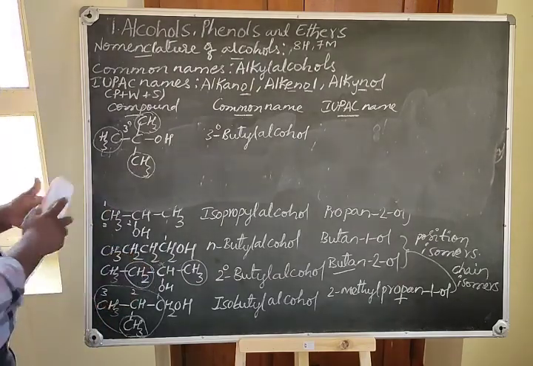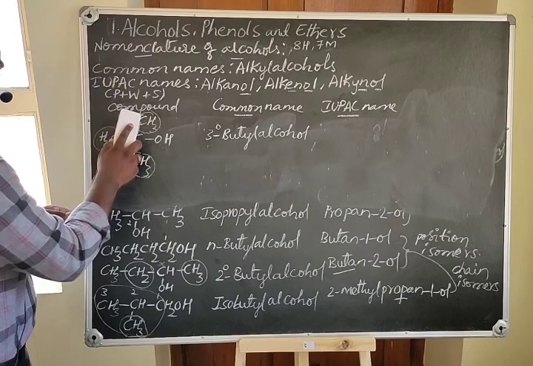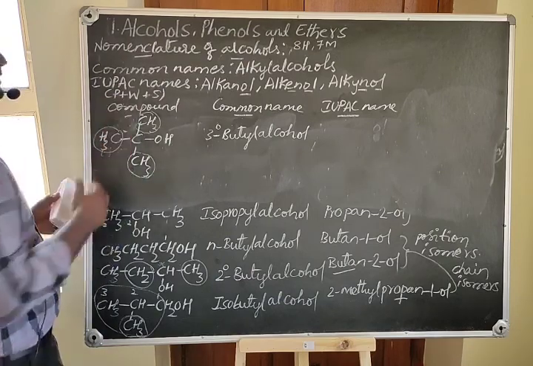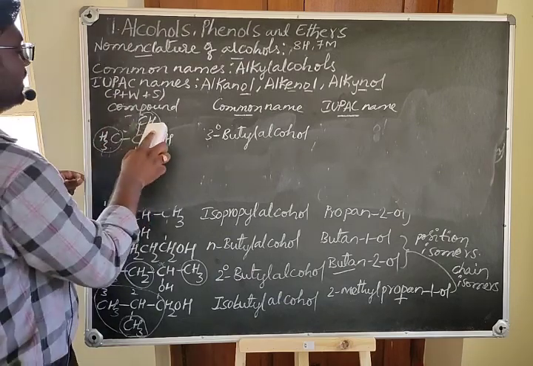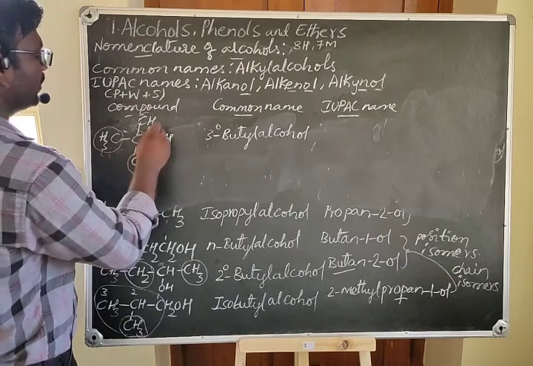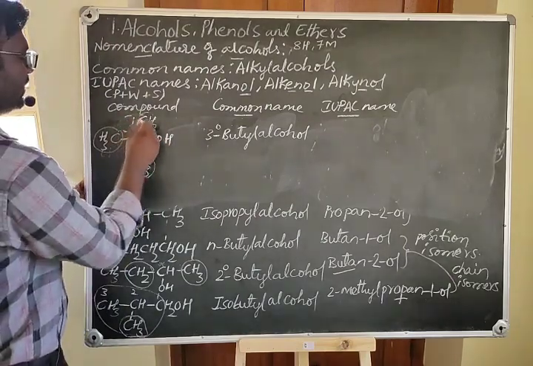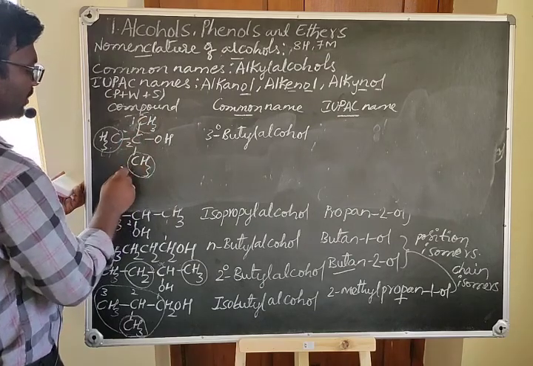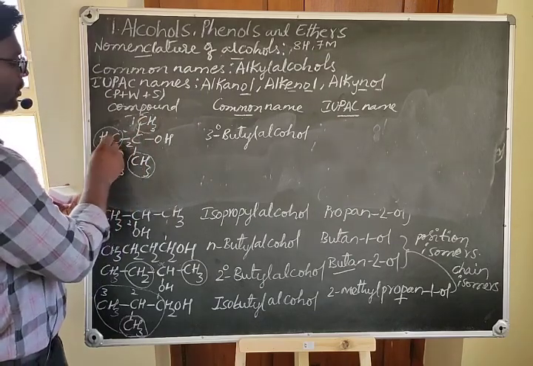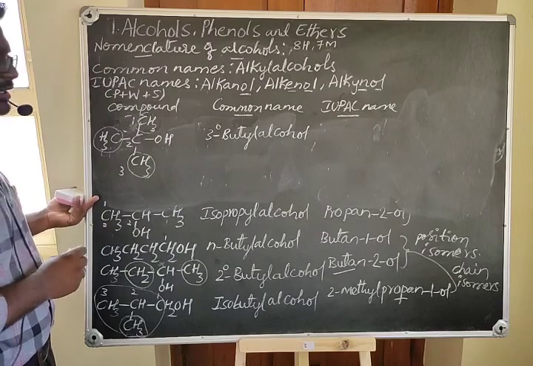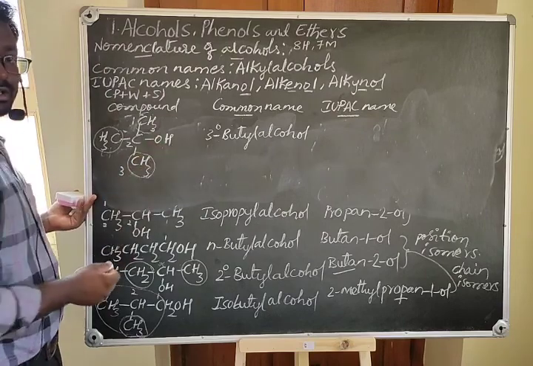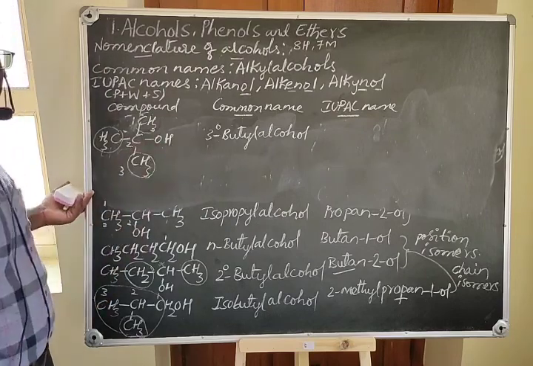Now come to the IUPAC name of the compound. You have to follow this sequence as I told earlier. You have a prefix, word root and the suffix. See, if you choose this as carbon 1, this as carbon 2, and this as carbon 3, on the second carbon you have a branch that is a methyl group, and the OH functional group is also present on the second carbon.